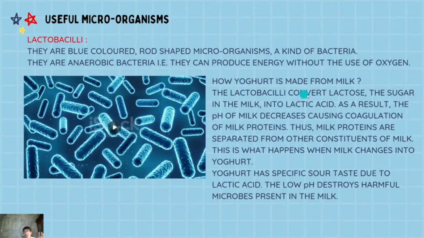The lactobacilli convert lactose, the sugar in the milk. In the milk you will find a sugar which is called lactose, and this lactose is converted into lactic acid. This conversion takes place with the help of lactobacilli. So this bacteria lactobacilli converts the lactose sugar of the milk into lactic acid. As a result the pH of milk decreases, causing coagulation of milk proteins. As lactic acid, an acid, is produced, definitely the pH value, the potency of hydrogen ions, is going to decrease.